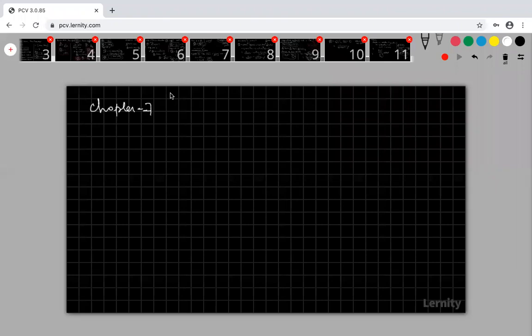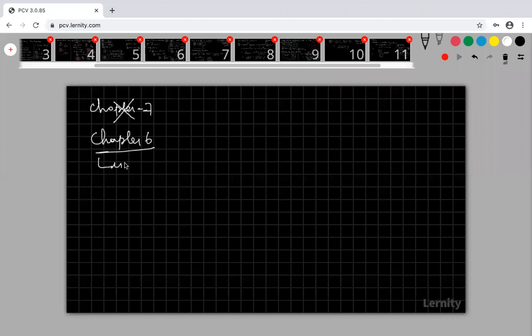We will go for chapter 6, linear inequalities. I am going to start chapter 6 once again. What is linear inequalities?